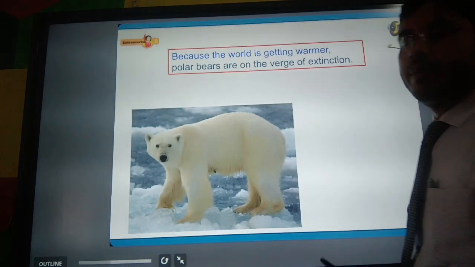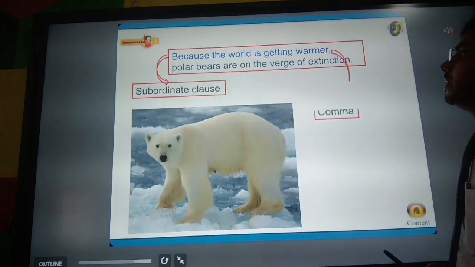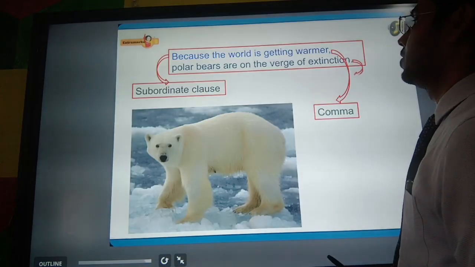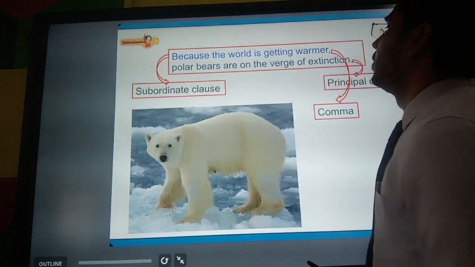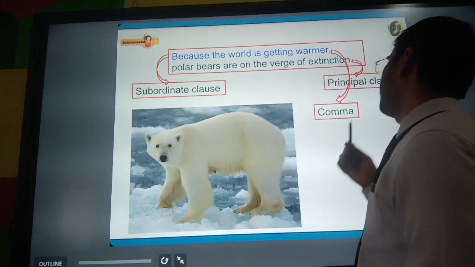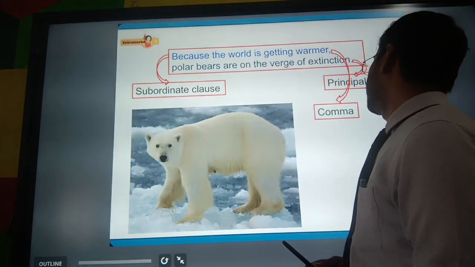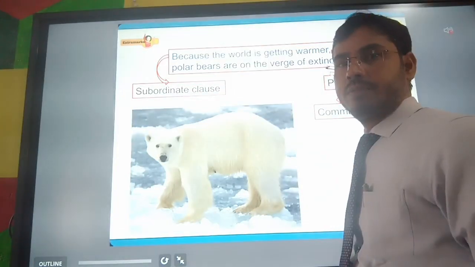Let us see this example. Because the world is getting warmer, polar bears are on the verge of extinction. So here, because the world is getting warmer is a subordinate clause, and polar bears are on the verge of extinction is a principal clause.